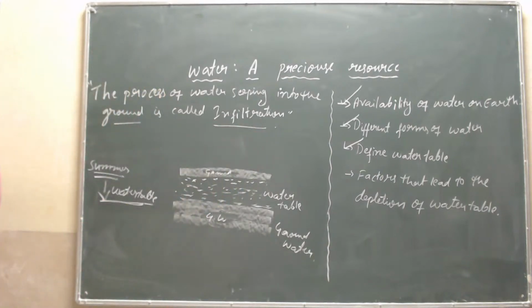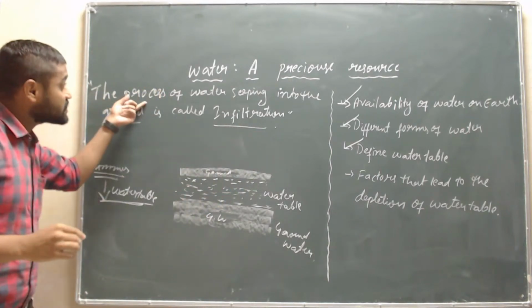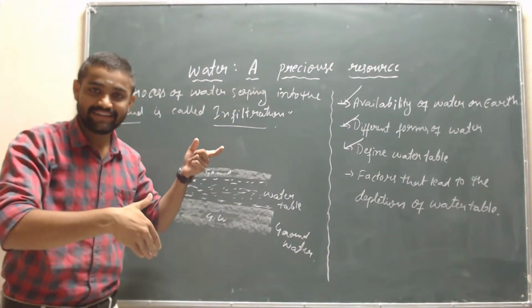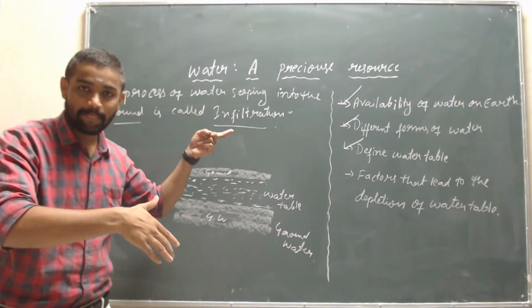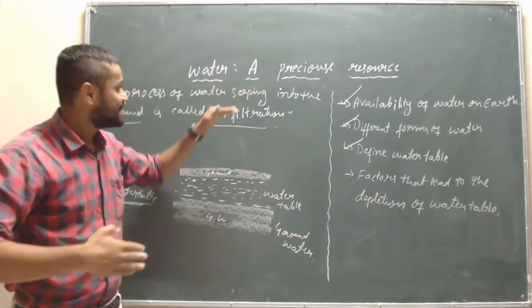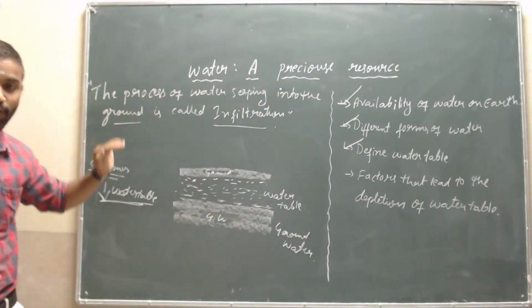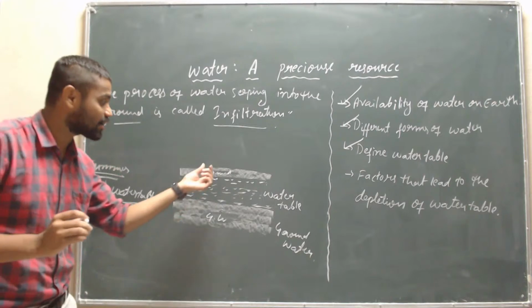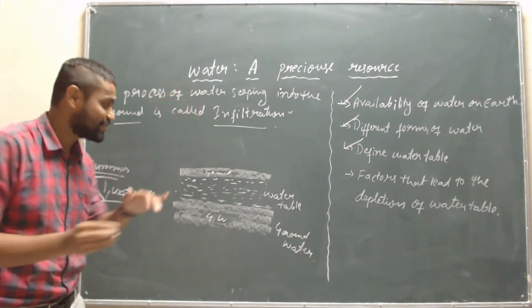What is infiltration? See here, the process of water seeping. Seeping means flowing, moving into the ground. For example, rain falls on the ground.